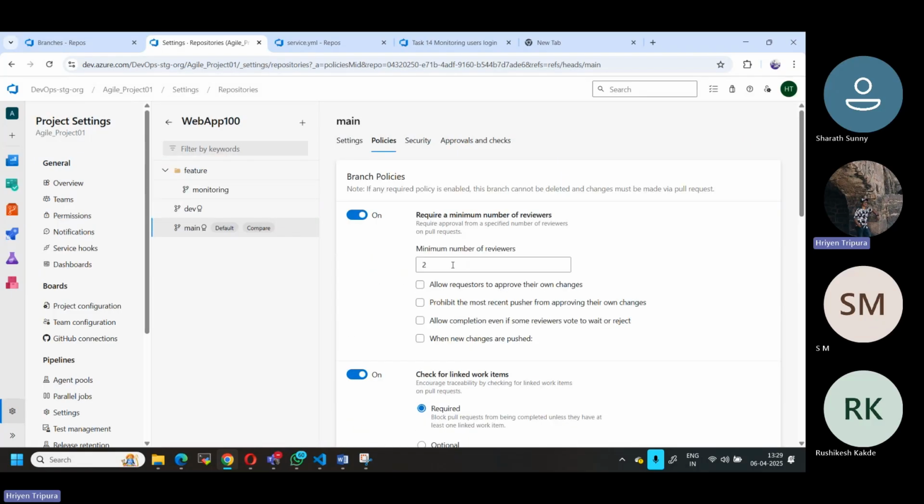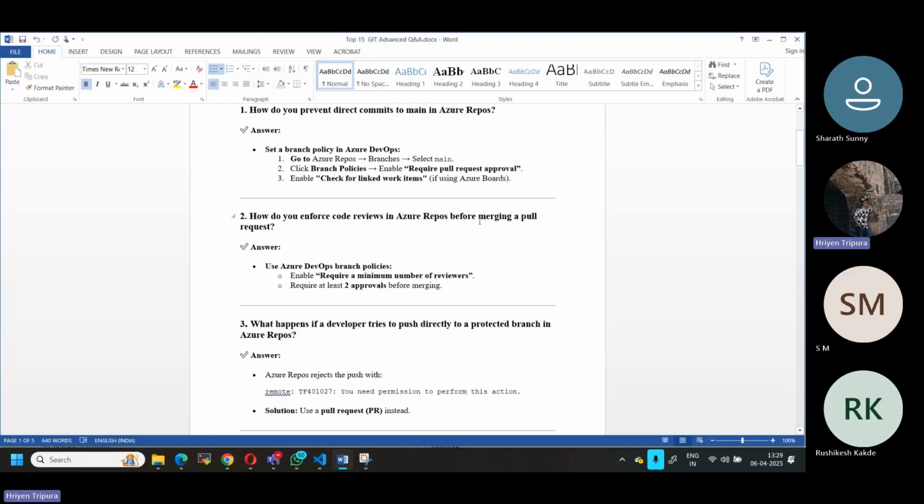If you enable it, those persons should do the review. This is what it is saying. Otherwise, they cannot pull. Okay, you have to follow this policy. Branch policy, the minimum number of reviewers. In my case, 2 or 1, depends on your case. You can define it. Next one.